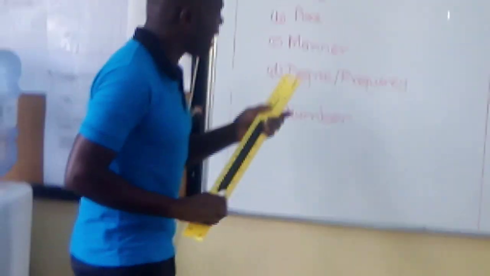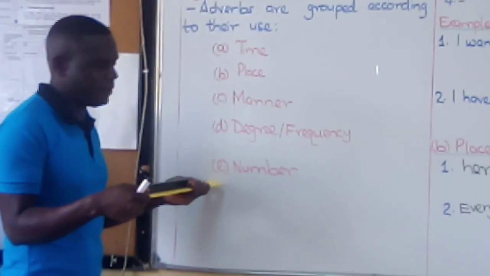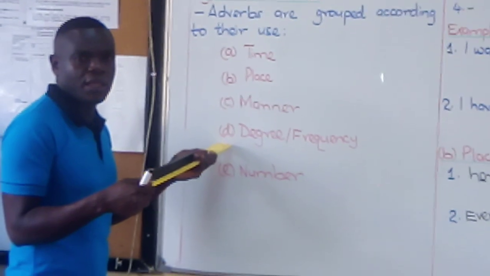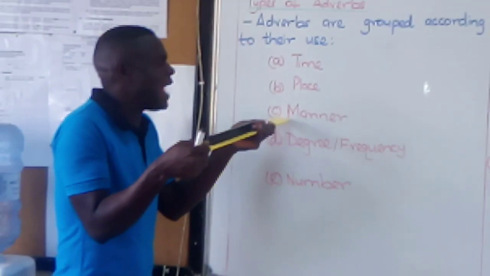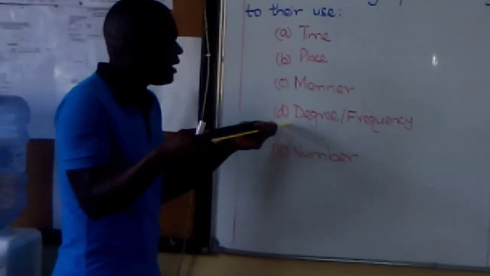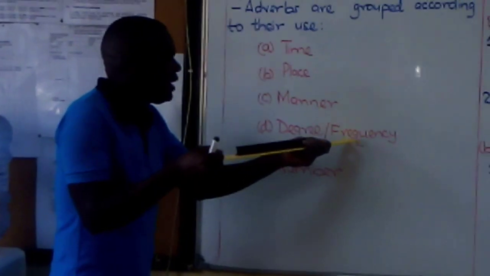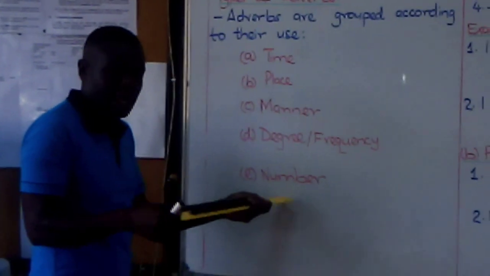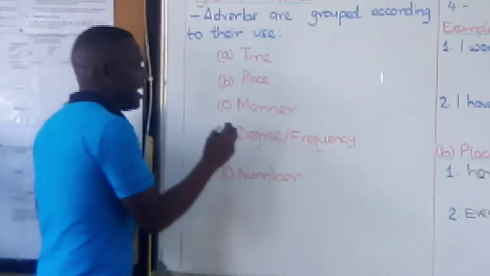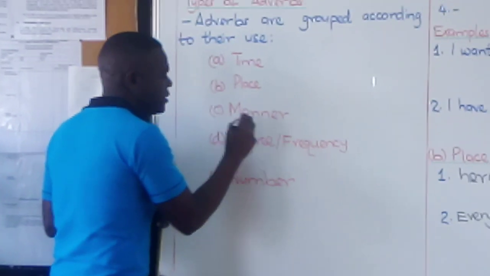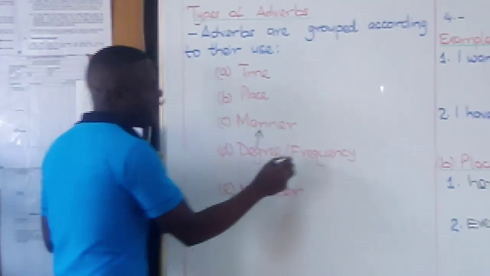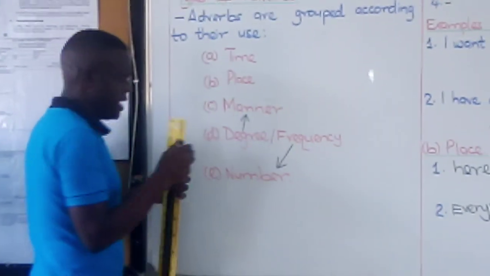Boys and girls, that is how far we can reach today. There are other adverbs here: degree and frequency. Degree is related to manner. Frequency is related to number. Can I write arrows to show that? Degree is related to manner and frequency is related to number.